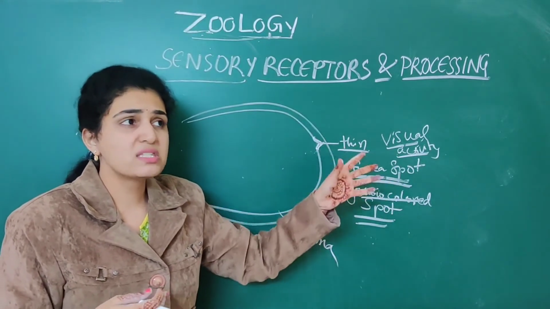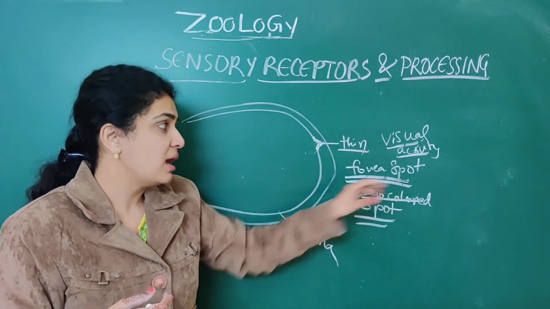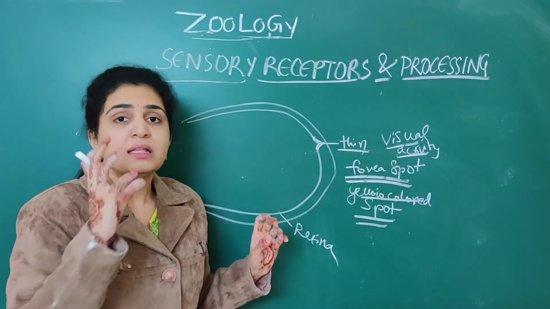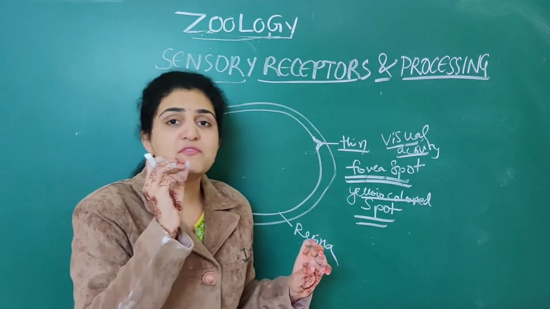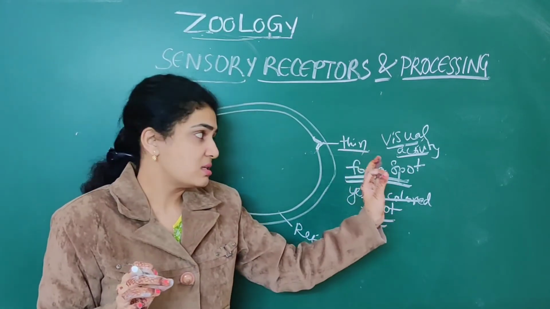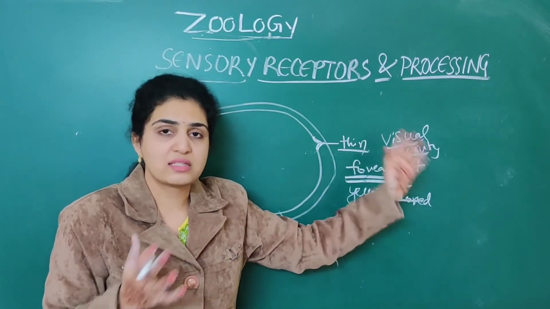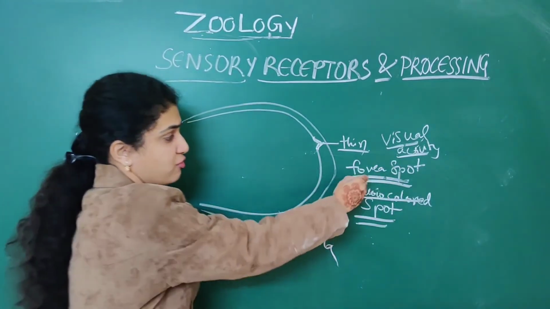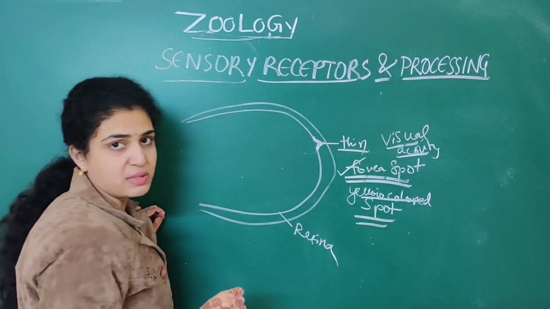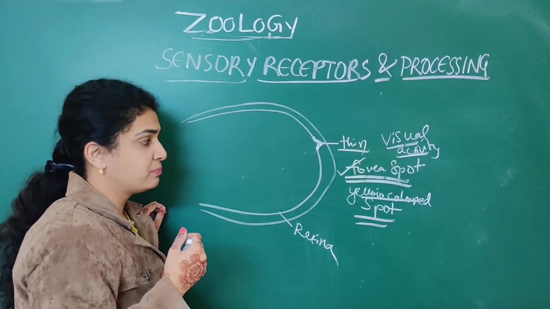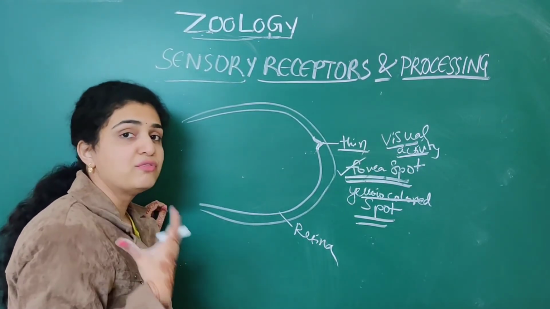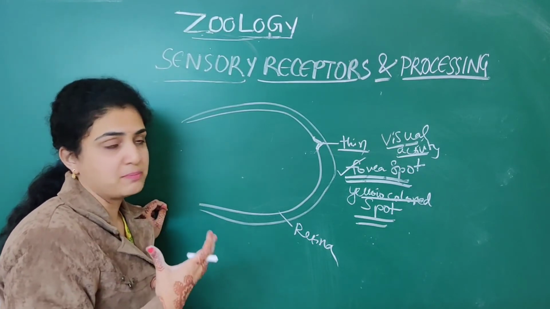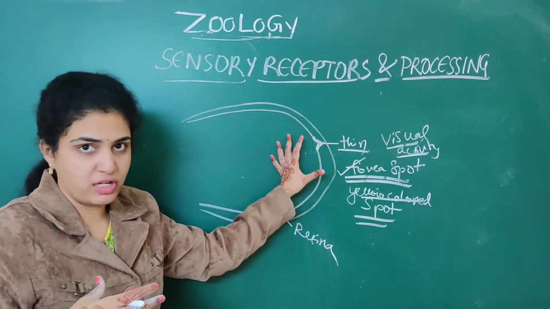And it is a mostly asked NEET question: the retina becomes very thin at a point that is called, and they'll give you different options related to that. That is nothing but the fovea spot, and it is a yellow colored spot where visual activity is highest. So one is about the fovea spot.